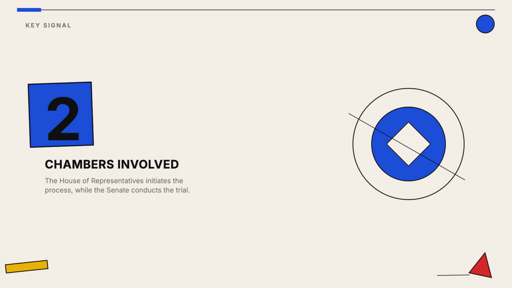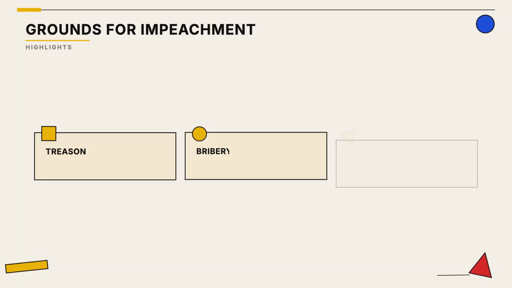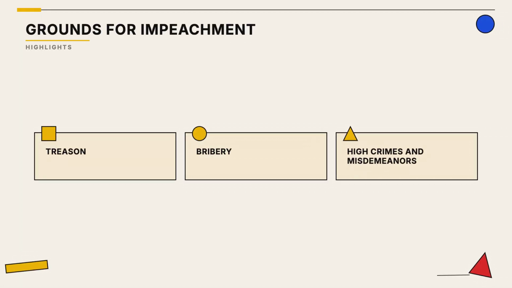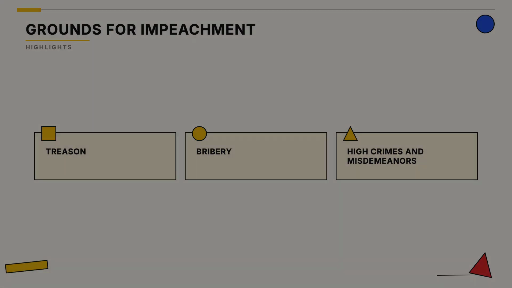The House acts as the accuser, and the Senate serves as the judge. The Constitution specifies these three categories. High crimes and misdemeanors is a broad term that has been debated by legal scholars for centuries.